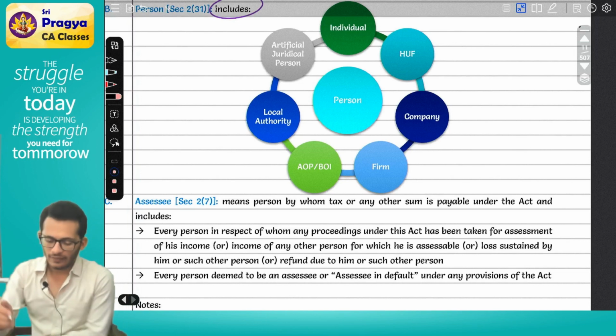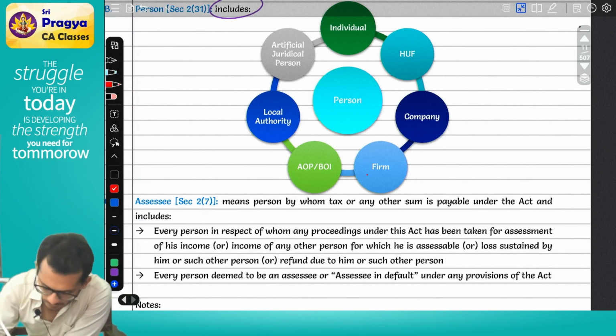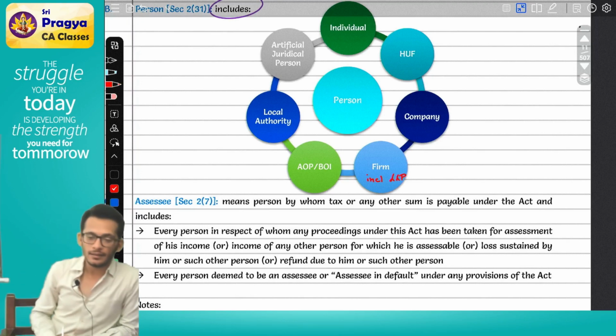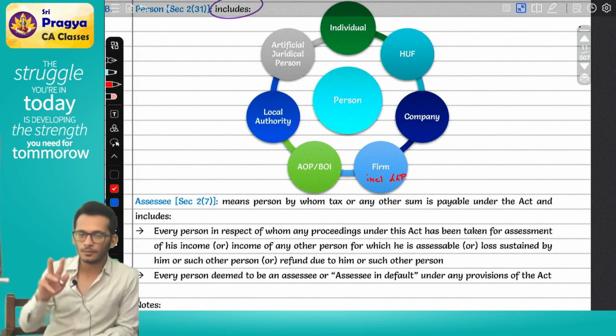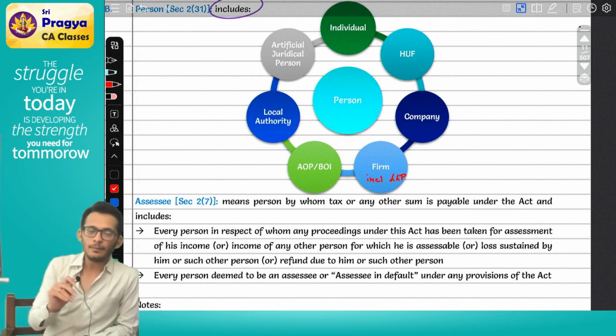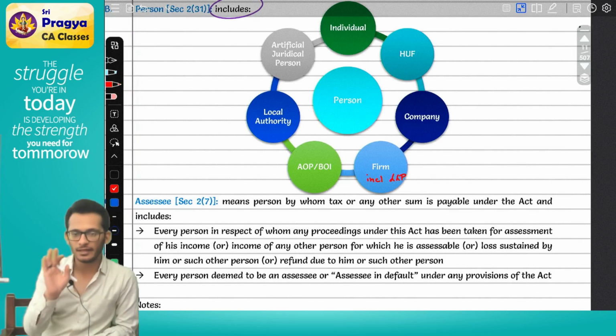Yes. Now, when it comes to income tax, firms also include LLP. Firms கேட்டாலே LLP automatically வந்துரும். Both are the same thing. In some places we will exclude them, but normally they are included. Next two items quickly.